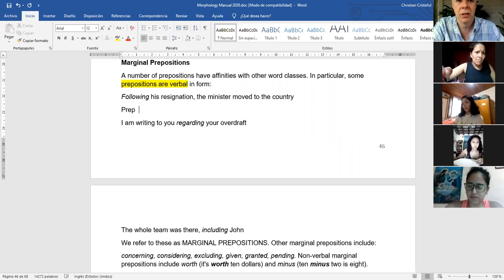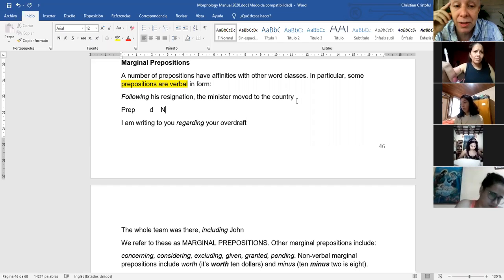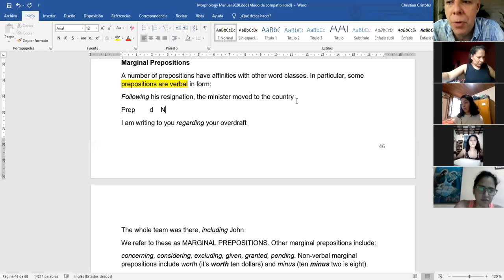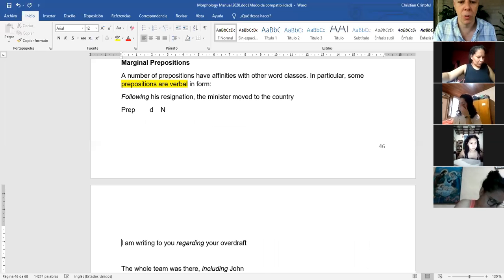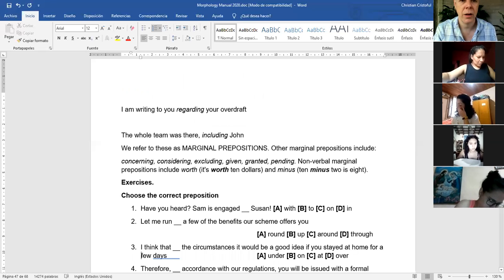Preposition, determiner, noun, like this. Okay? Every time that you have an ing form and the ing form is not about present continuous, then it's a preposition. Look at the following example. I am writing to you regarding your overdraft. Okay. Regarding.